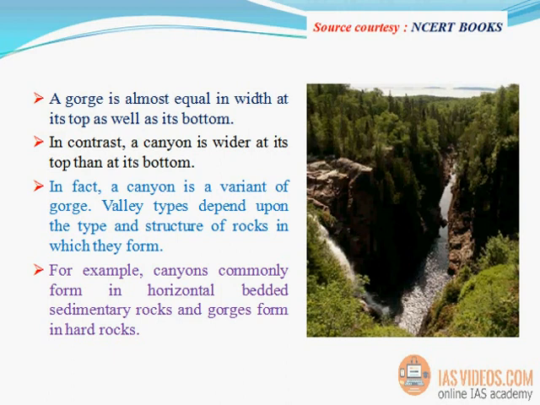Valley types depend upon the type and structure of rocks in which they form. For example, canyons commonly form in horizontal bedded sedimentary rocks and gorges form in hard rocks.